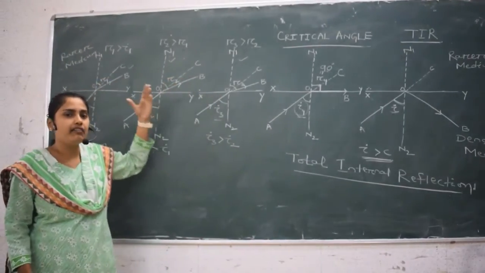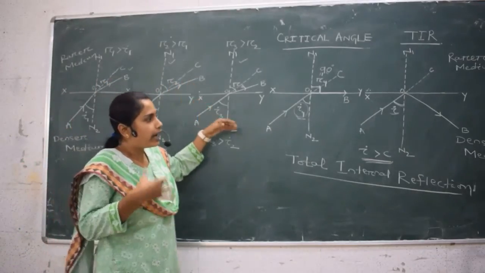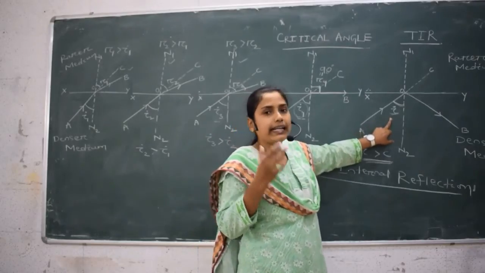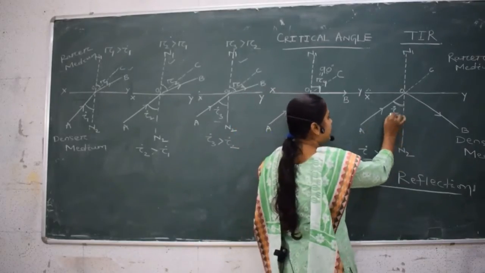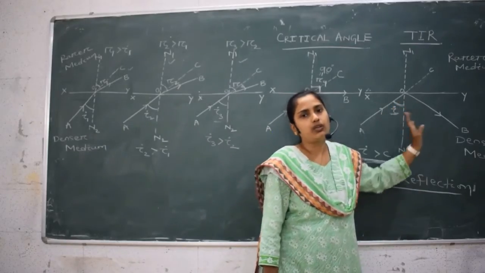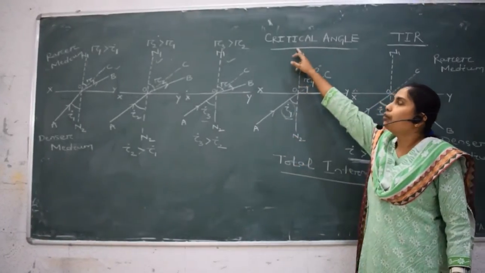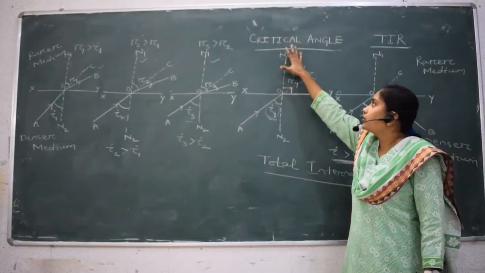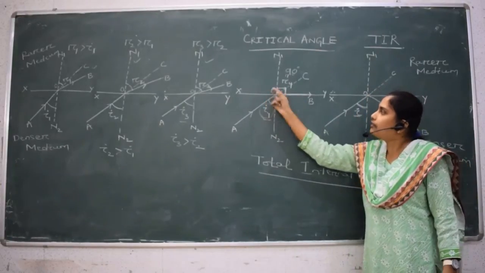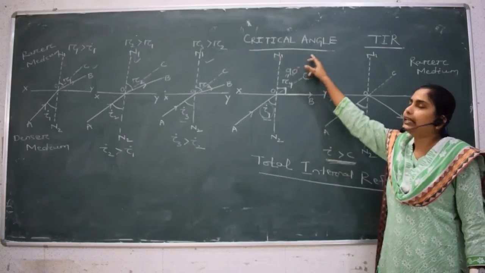Refraction means light travels from one medium to another medium. Beyond the critical angle, that is when I is greater than C, reflection of light occurs. That is why we use the word critical here. So for a particular angle of incidence for which the angle of refraction is 90 degrees, that particular angle is called the critical angle.